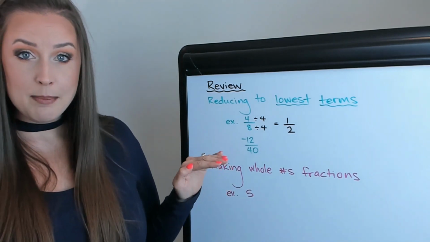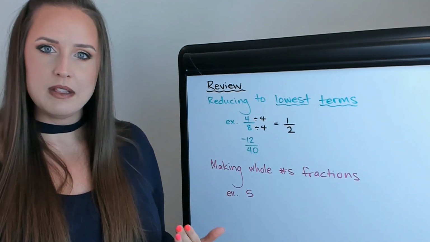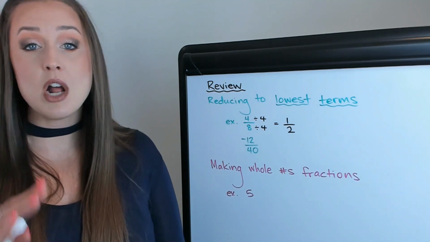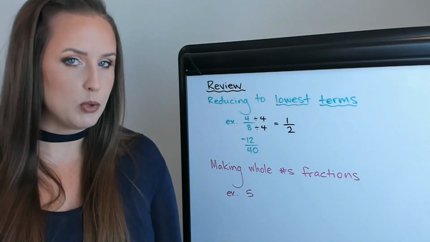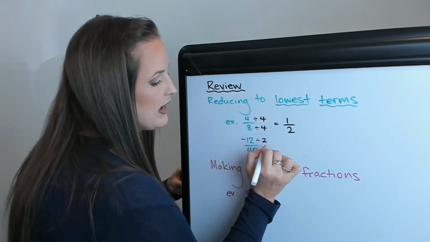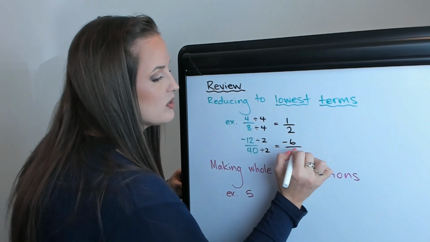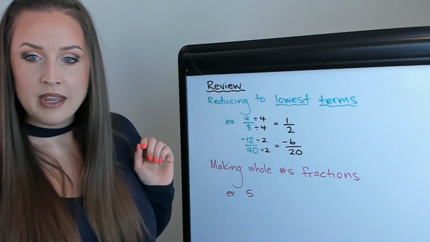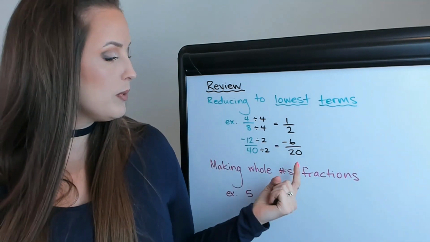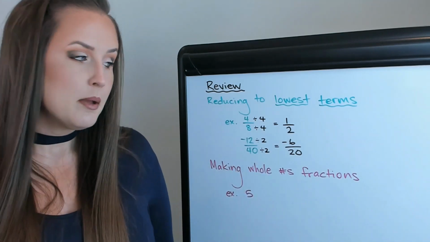Now, same thing happens here. If you can find the biggest number to divide them both by, then that's going to be fewer steps. But I'm going to show you what happens if you pick a smaller number. It's not wrong. You just may need to go a couple more times. So for example, let's say you know for sure that you can divide both of these by 2. That would leave you with -6/20. But inspecting this shows that that's not in lowest terms. So what we can do is go again. You don't have to go back and start over from the beginning. You can, but you don't need to.